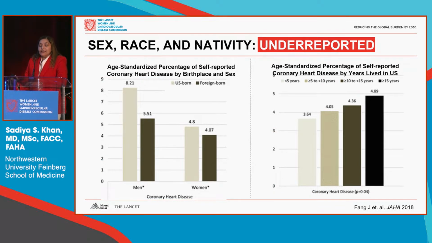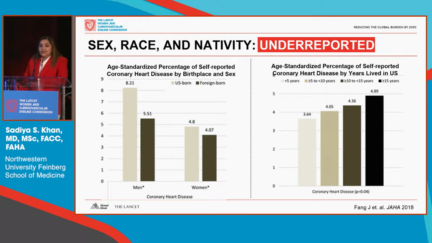If we think about nativity at the intersection of sex and race, that will also enhance our understanding of vulnerable populations. In the first graph, you see that between men and women, there's a greater difference between men who self-reported coronary heart disease who were born outside the US compared with women. However, that difference changed depending on how long someone had lived in the United States. And so on that panel on the right, you can see individuals who had lived in the US for more than 15 years had a much higher prevalence of coronary heart disease compared with those who had lived in the US less than 5 years.